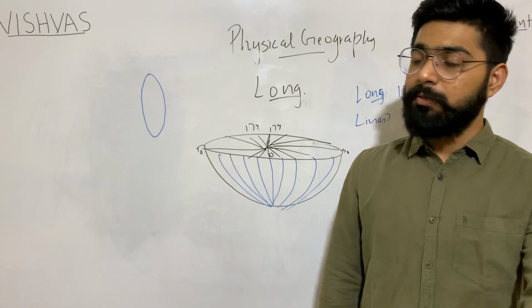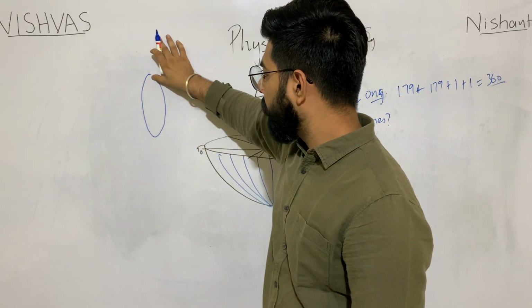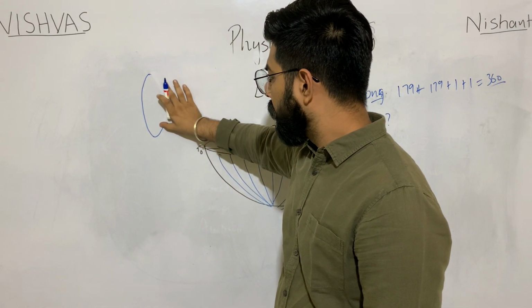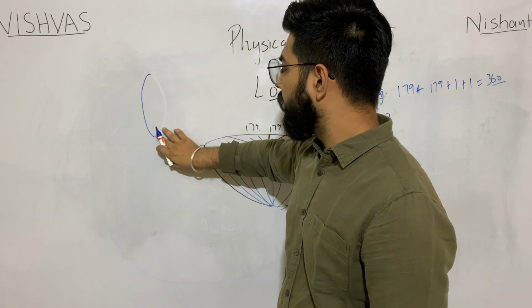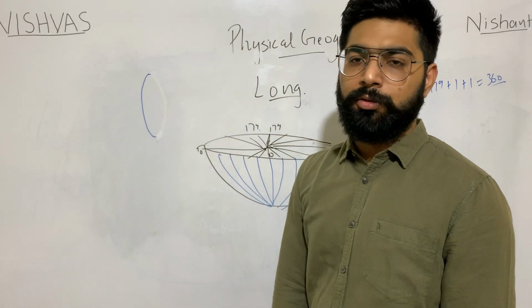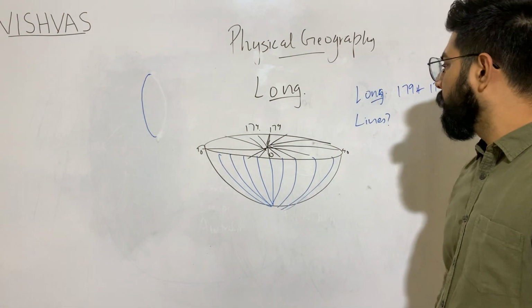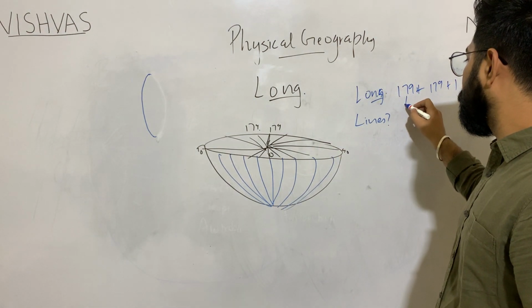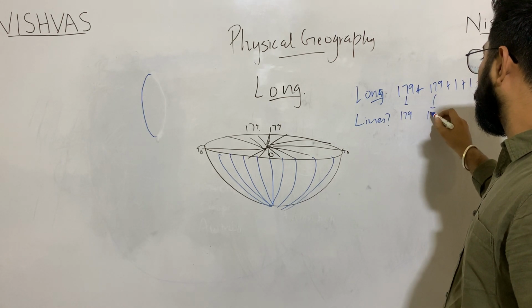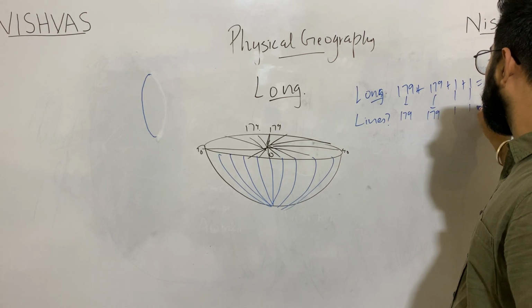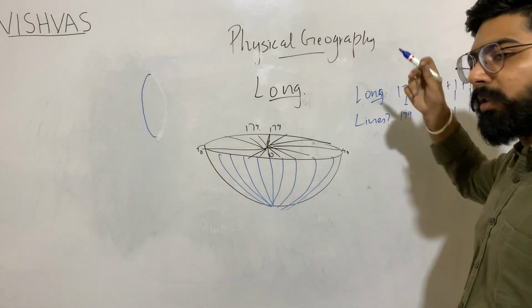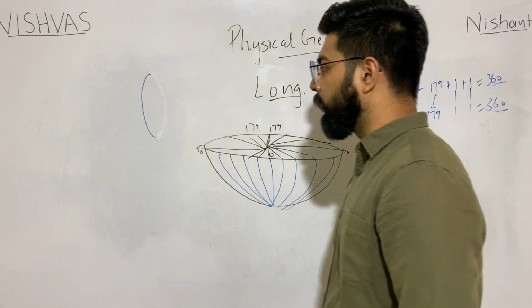What does a longitudinal line mean? That it will start from the north pole and it will end at the south pole. So, as per this definition, we will have 179, 179, 1, hence 360 longitudinal lines.